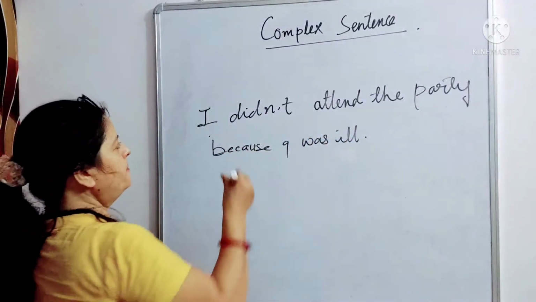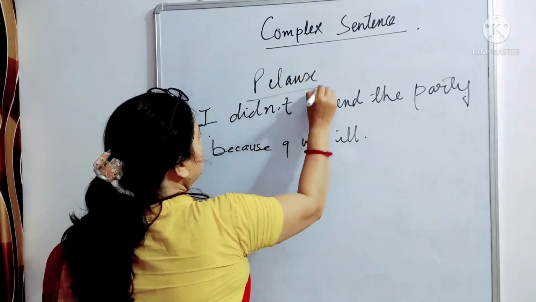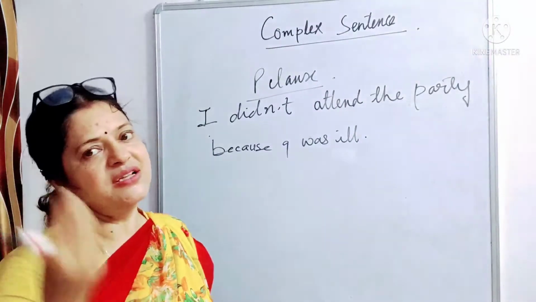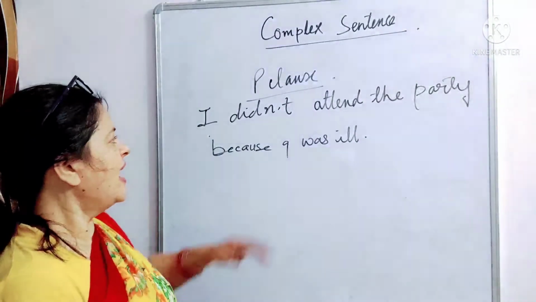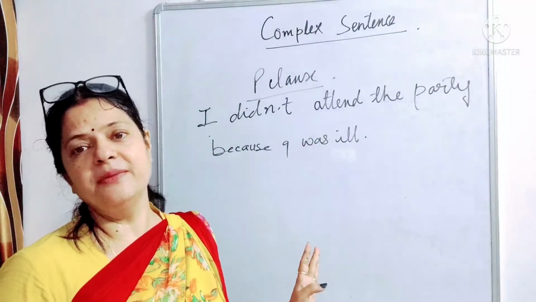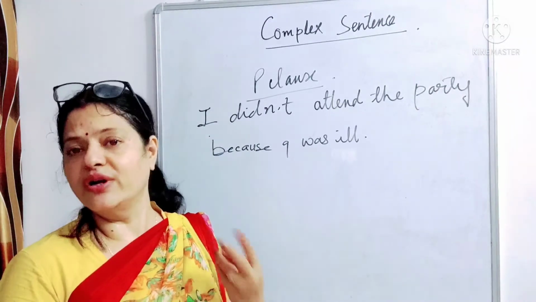The first part, I didn't attend the party, is called the P clause or principal clause because it's not depending on any other clause for its meaning, and it is giving us the full meaning. If someone says that I did not attend the party, it gives us a full sentence that someone has not attended the party.